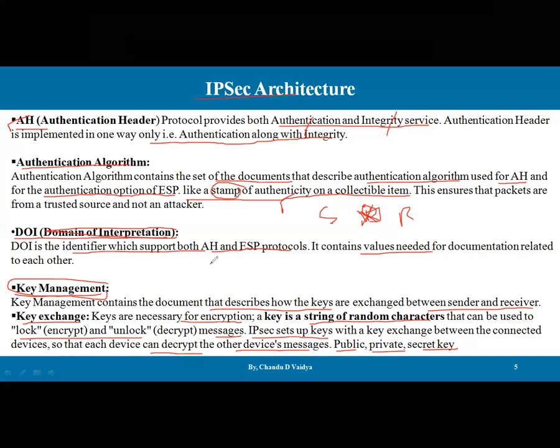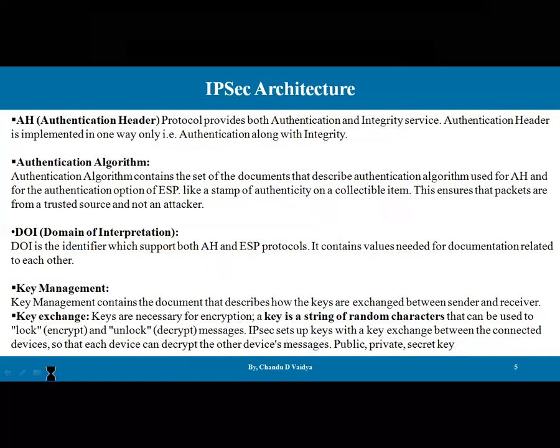What happens? Let's say I am sending H to the receiver, so this H is going to be converted into ciphertext. Let's say H becomes a dollar sign, and at the receiver side there must be a key to recover that dollar sign into the H. So this is the purpose of the key: to open that particular lock which was applied at the time of encryption at the sender. That is what key management or key exchange is used for. Okay, so this is the architecture, guys.